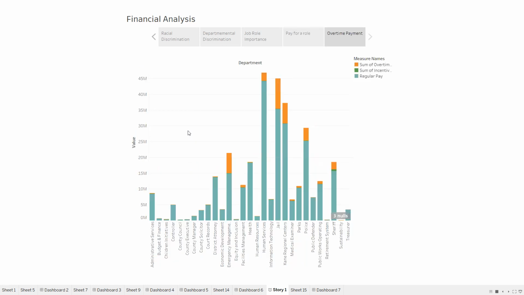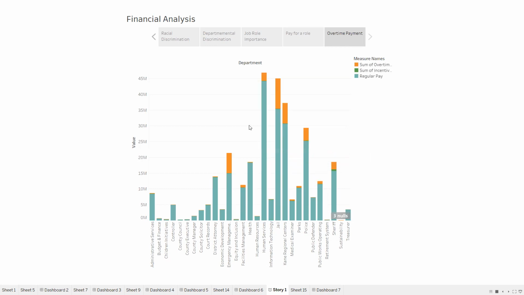I will be wrapping up these visualizations by looking into overtime payment analysis, which basically gives an insight into how an employee is compensated for overtime work depending on his department. Let us consider the departments emergency management and jail. We can observe that the overtime payment consumption under the jail department is on par with the emergency management department, but the total gross pay consumed by emergency management is way lower than the jail department.